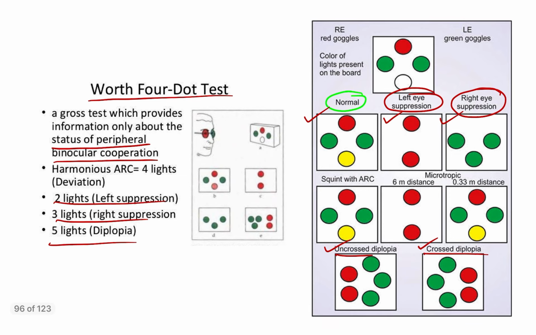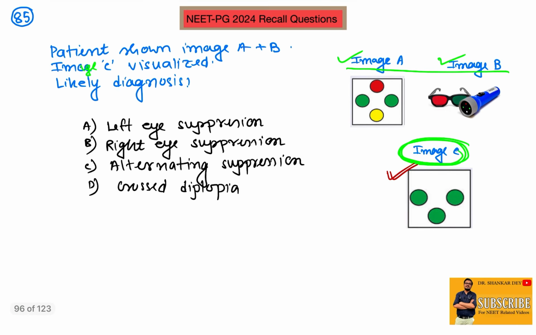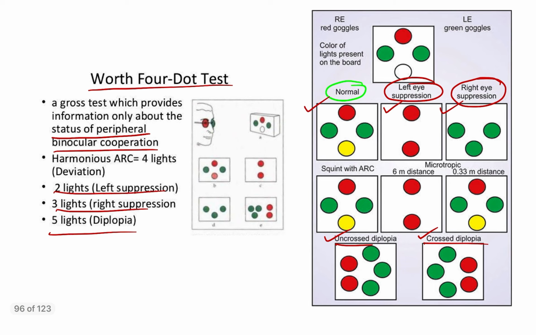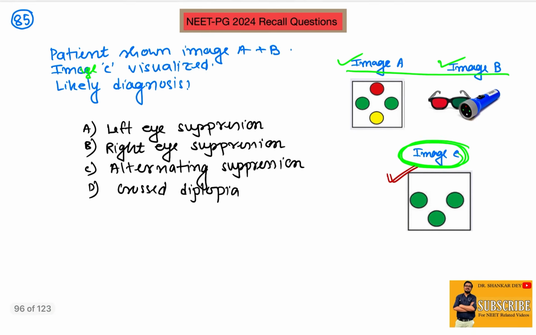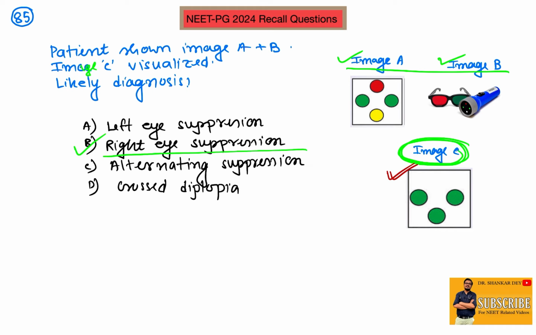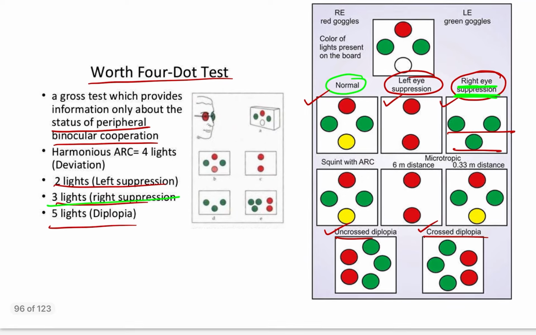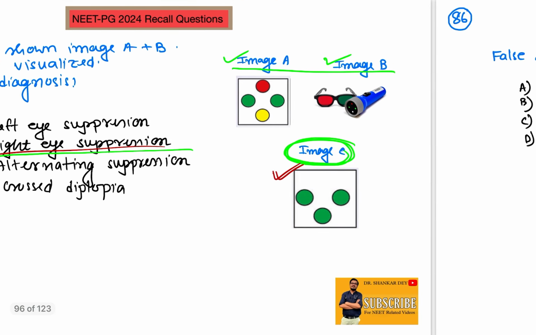In this image the patient is seeing 3 green color dots. See here, 3 green color dots. So this is nothing but right eye suppression. So 3 lights, right eye suppression. So the answer is right eye suppression. I think it's very clear to you. This is the interpretation of the ORTH4 dot test.